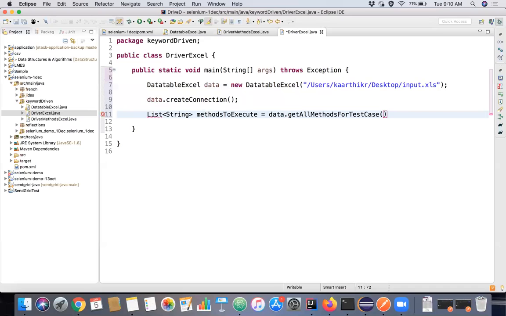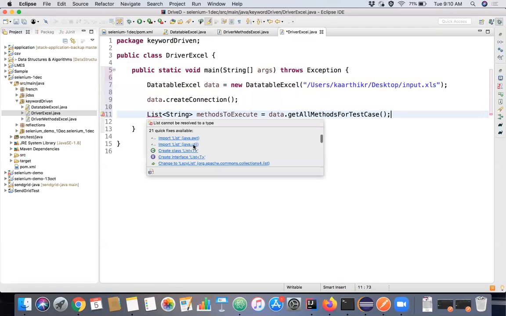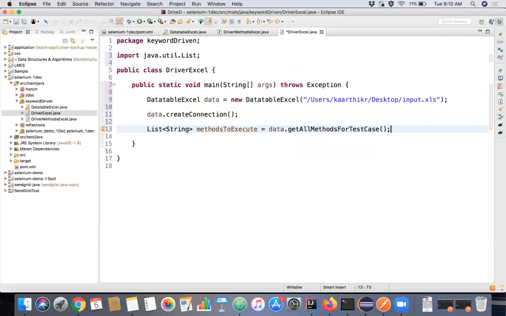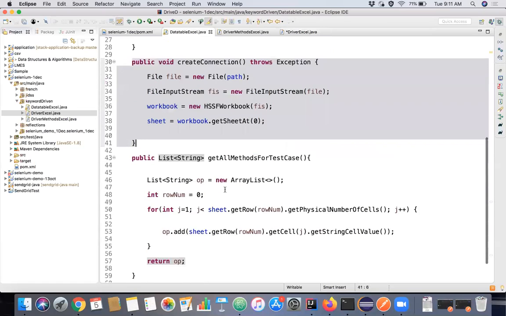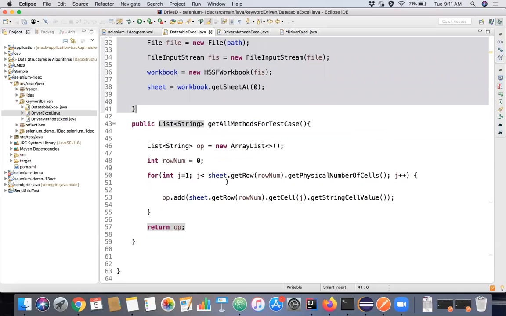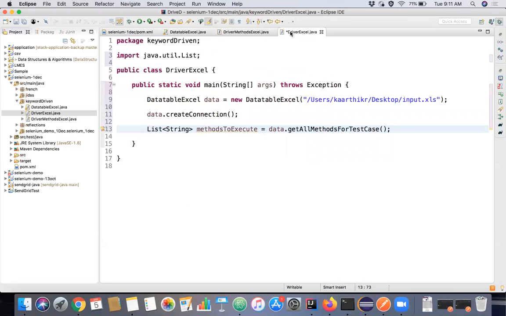We have done all the reading of the Excel and getting its data there itself. We just have to call this method. That's it. By calling this method, it will read all the column values from the Excel, and it will return them as a list of string.